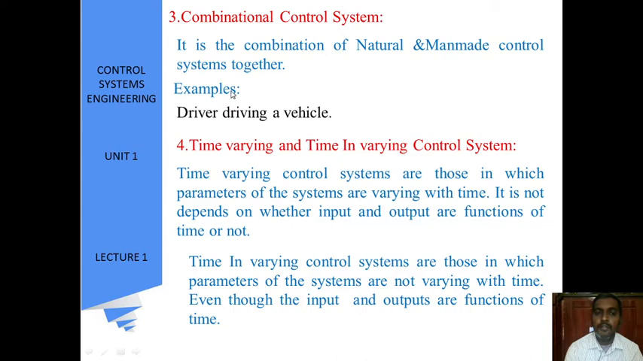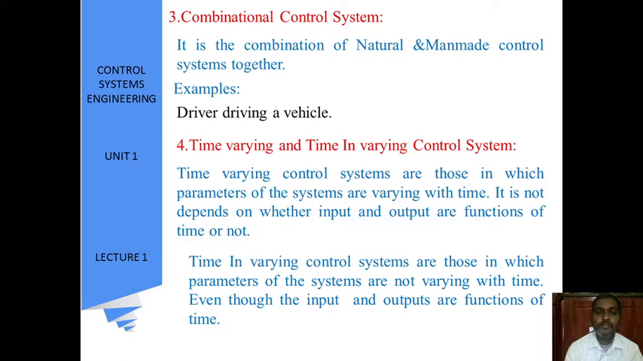Here the driver is a natural system, while driving a vehicle is a man-made system. Time varying and time invariant control systems. Time varying means that whenever the time changes, the output of the system also changes. Time invariant means that even though the time changes, there is no change in the system.